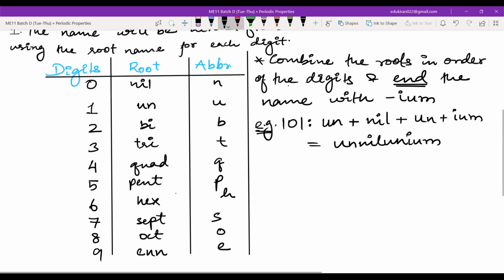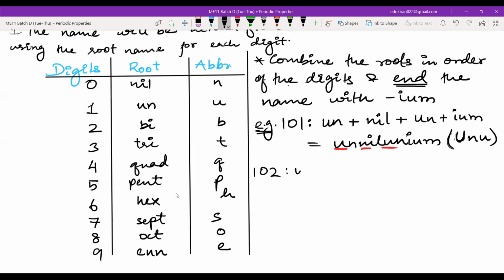And the symbol will be what? You have U, N, U. So the symbol will be, you can write this capital U, the starting one. This will be capital. Then you will have small n and then U. Okay. Then similarly, I'm writing some others also. For example, you have 102.